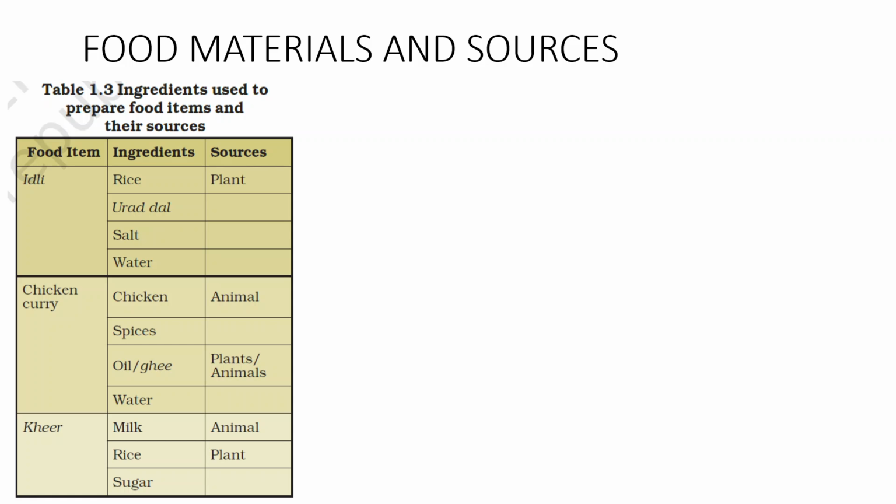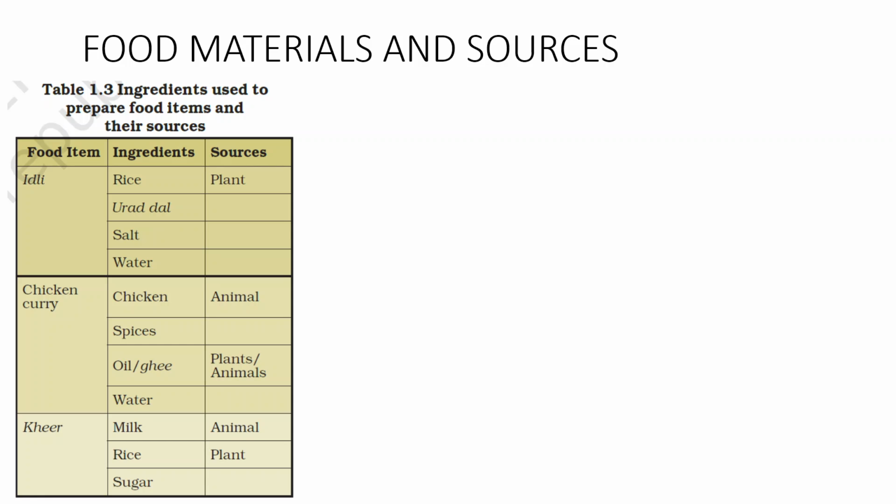Next, I will discuss the food materials and sources. As we have already discussed the different types and varieties of food, regarding these foods, can we get the food item or ingredients from a single source?